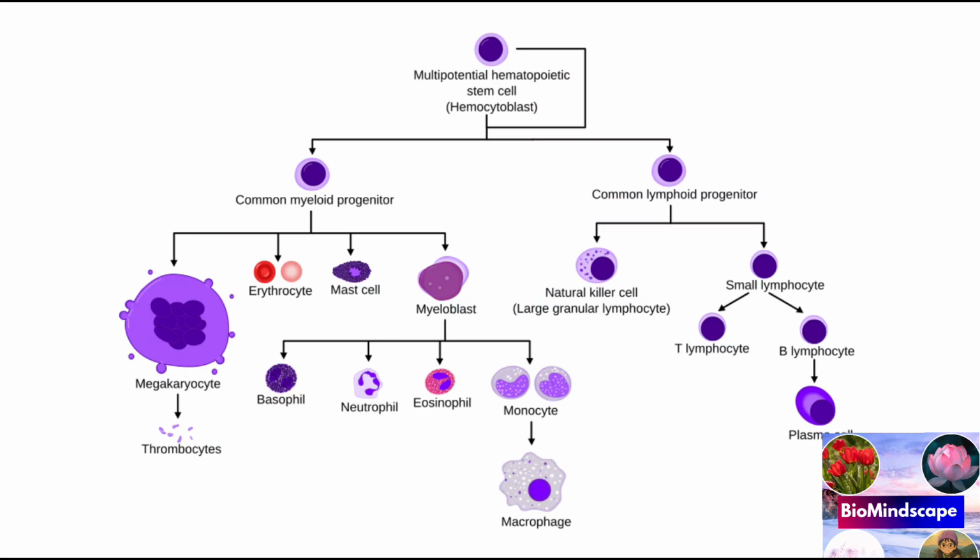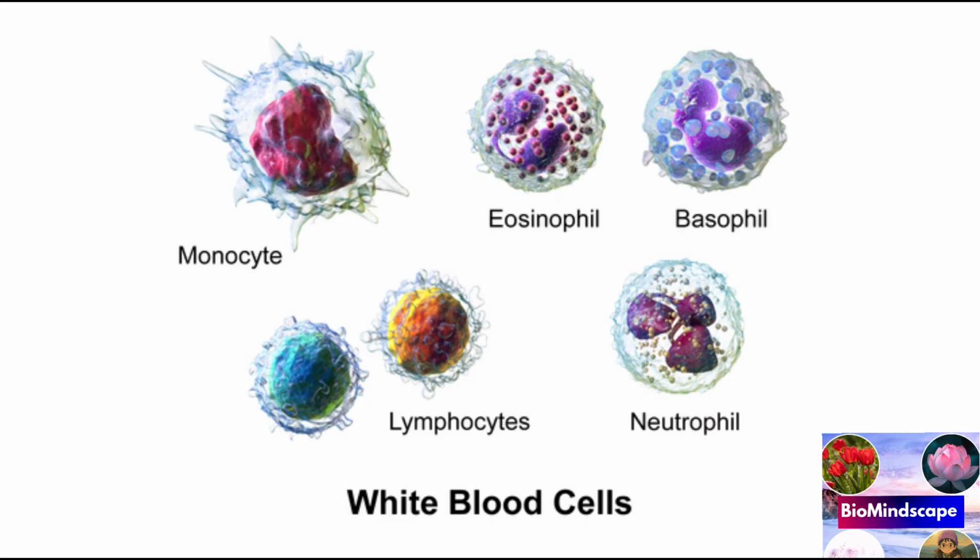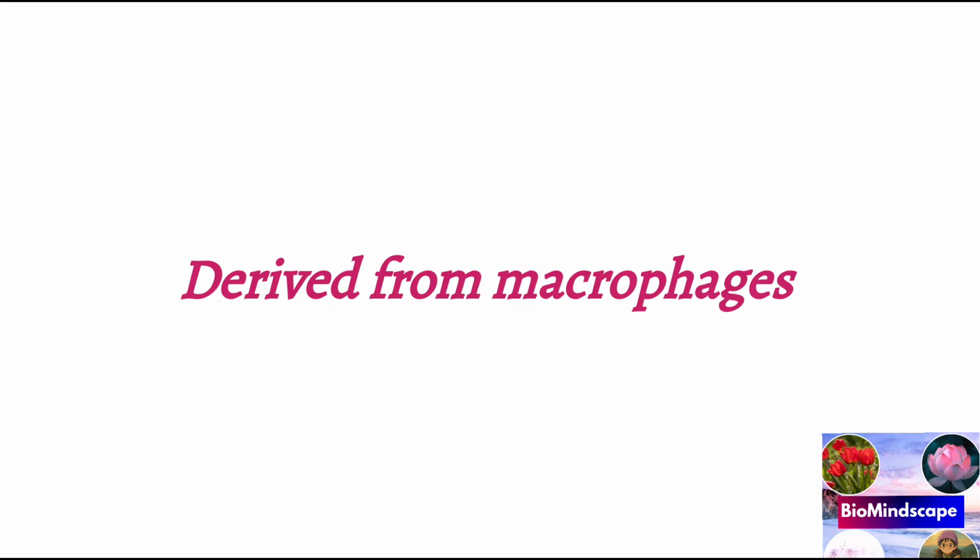Here RBCs are also known as erythrocytes. Blood platelets are also known as thrombocytes, and monocytes are WBCs, and granulocytes are also there. So the macrophages are derived from monocytes.